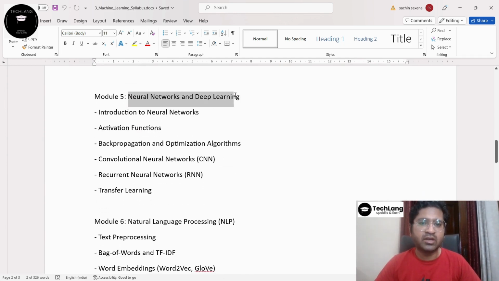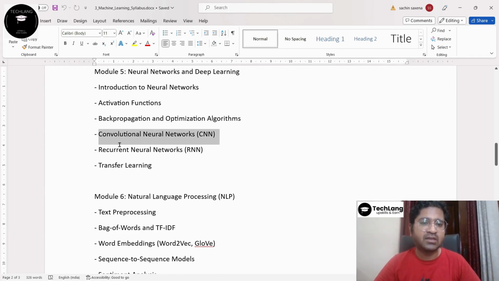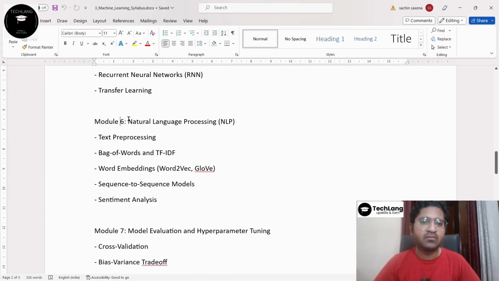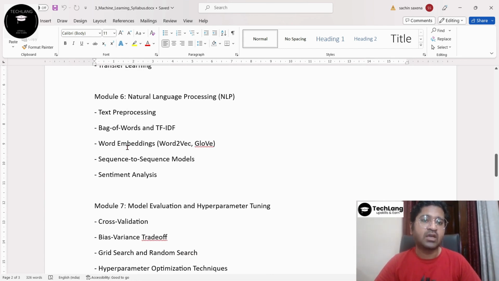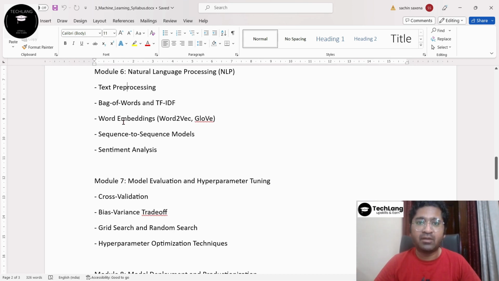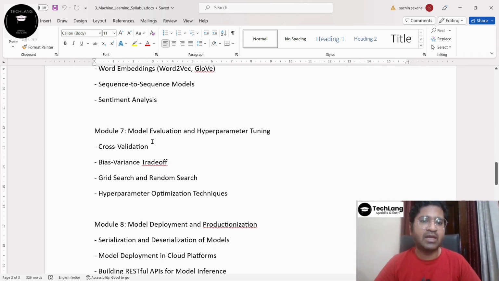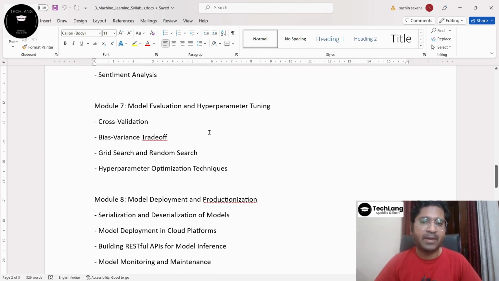Then we will discuss neural networks and deep learning, which again requires a very mathematical background. We will discuss CNN, recurrent neural networks, and transfer learning also, right? We have natural language processing in the syllabus, which most companies are looking for in an NLP developer: text preprocessing, bag of words, and then TF-IDF, embeddings, sequence to sequence models, sentiment analysis, model evaluation, parameter tuning, and cross validation also, right?